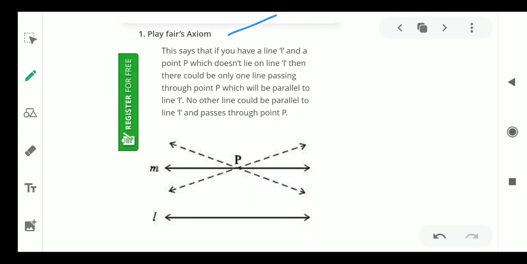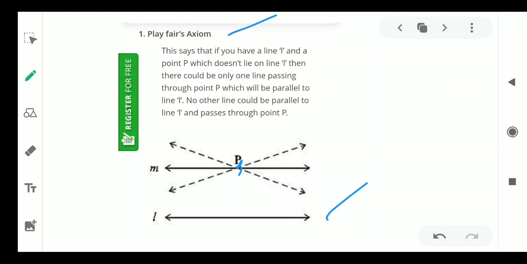It says that if you have a line L, and a point P which does not lie on the line. So if you take any point outside of the line L, then there could be only one line passing through the point P which will be parallel to the line.